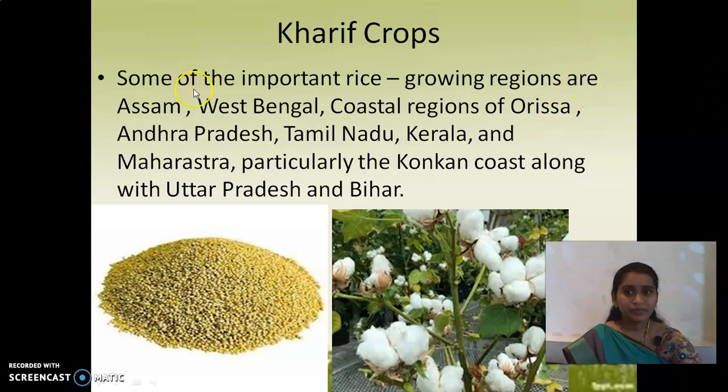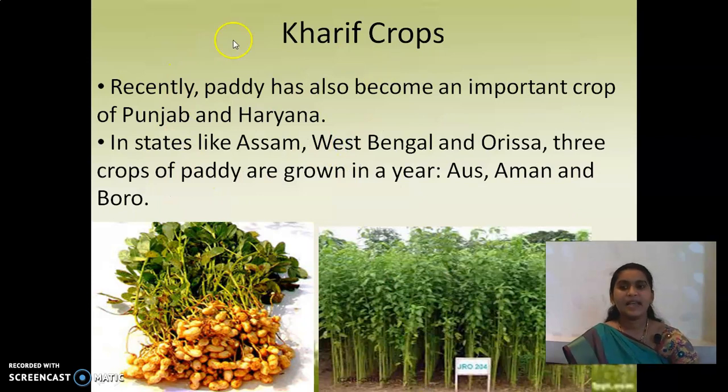See, Assam, West Bengal, coastal regions of Orissa, Andhra Pradesh, Tamil Nadu, Kerala and Maharashtra, particularly the Konkan coast along with Uttar Pradesh and Bihar. We can see the Konkan coast. So that side we can see the maximum, yes, the rice, the paddy grown areas. Okay. And then see here.